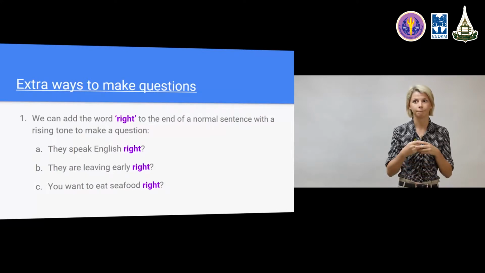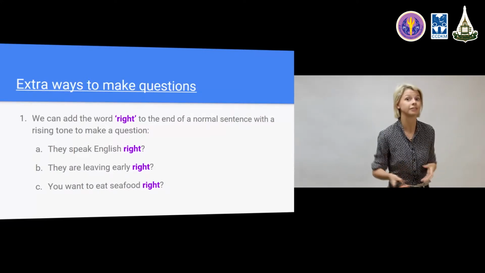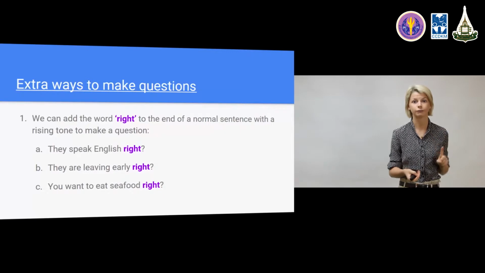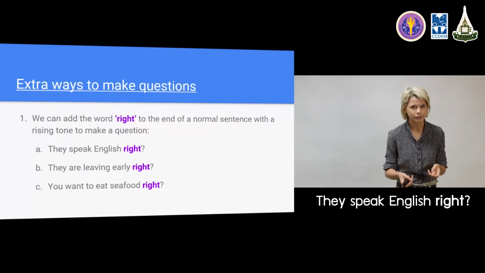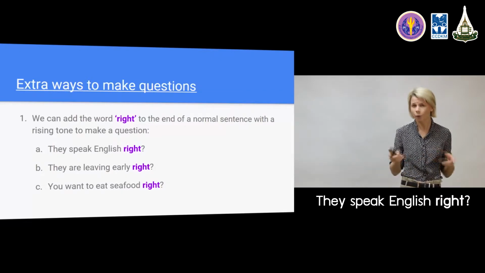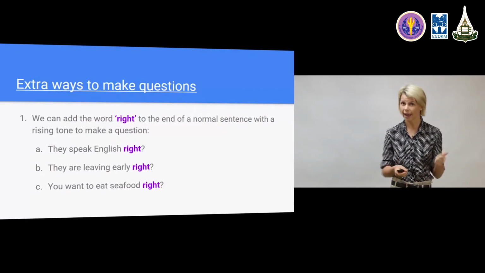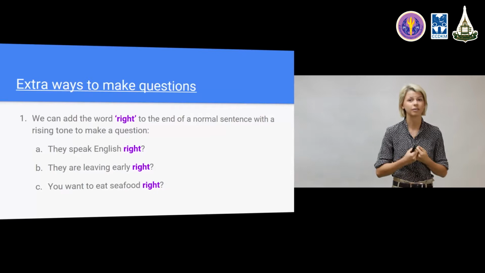And this translates as a question. Our first example. They speak English, right? So it's quite a simple sentence. They, subject, speak, verb, English is our object. If you remember from a previous clip on simple sentence structure, that's a very, very basic sentence.